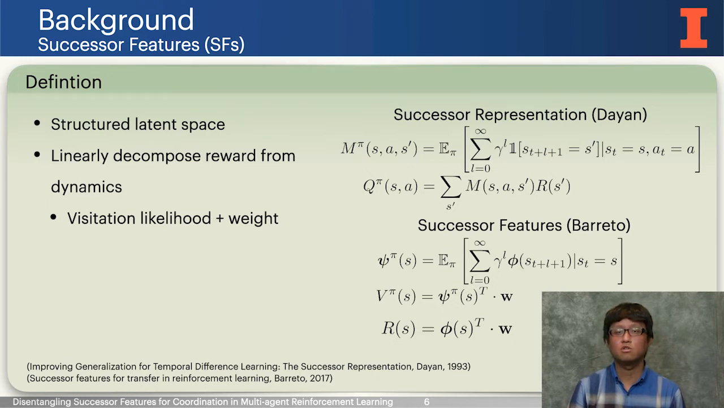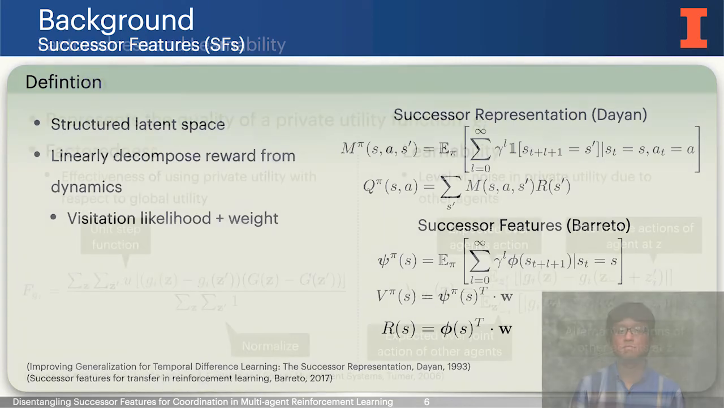Later, successor features were introduced by Barreto et al., which generalized the successor representation using a function approximator, the neural network, and enabled their use in continuous state space. Similar to the successor representation, SFs decompose an environment's dynamics from its reward, where state transitions are captured by the expected discounted future occupancy, psi, of a set of features, phi. A linear weighting, W, then connects these expected features to the value functions and rewards.